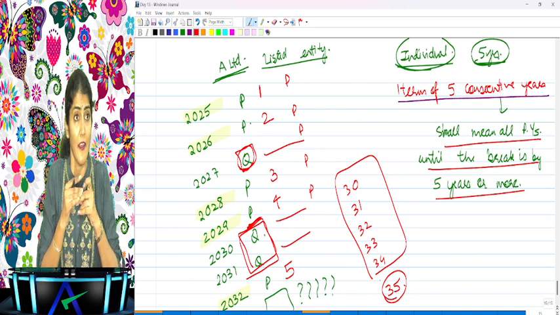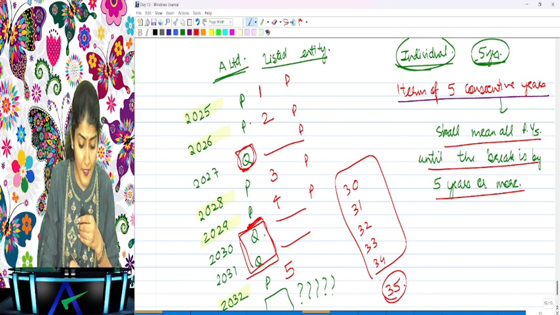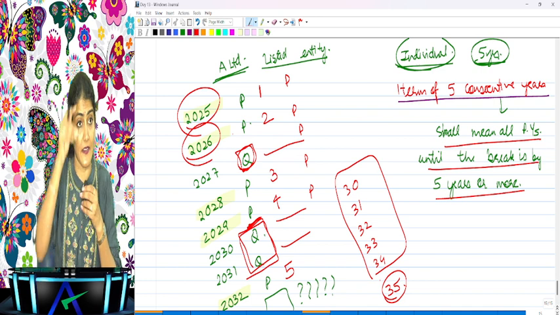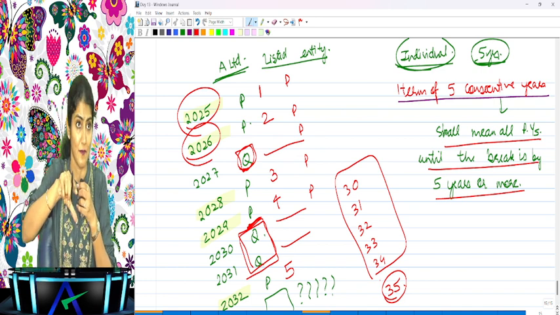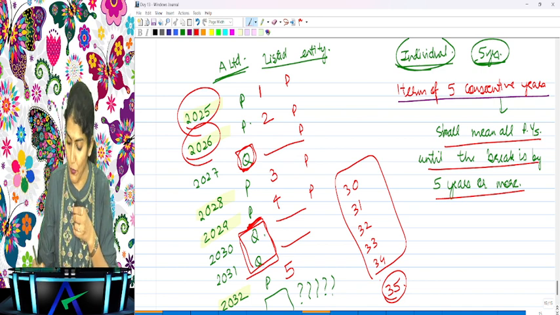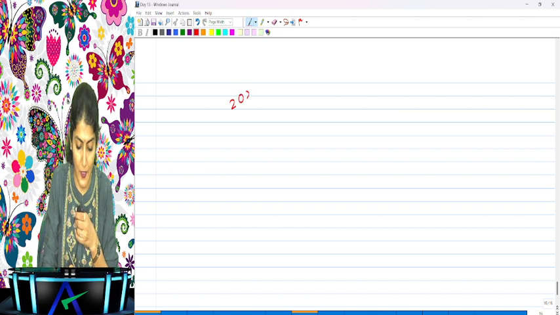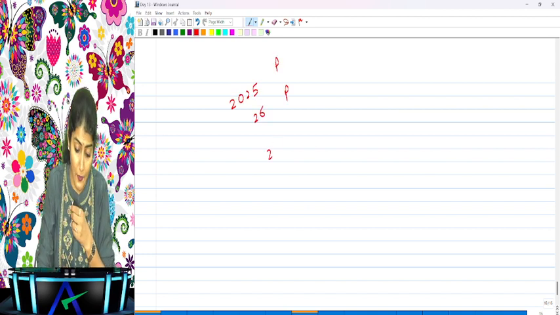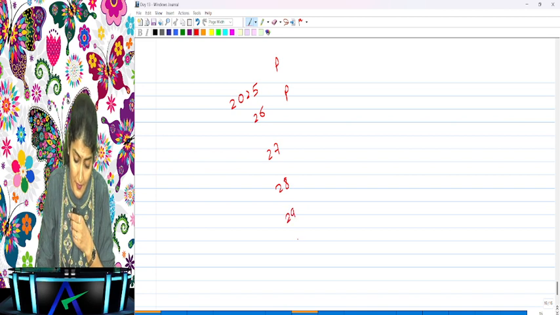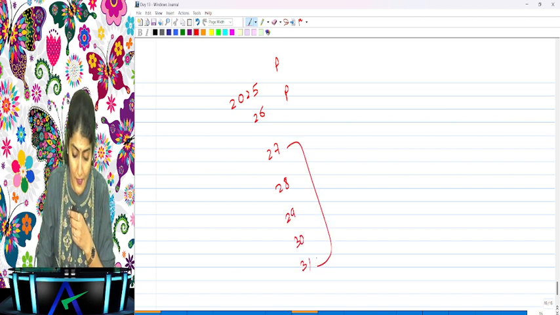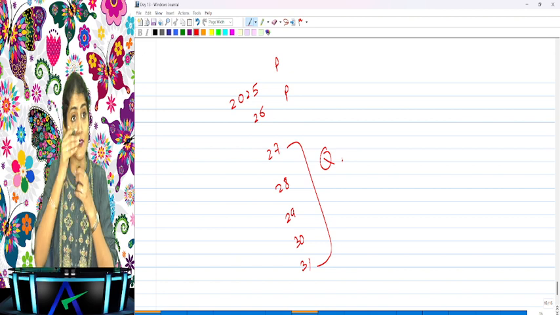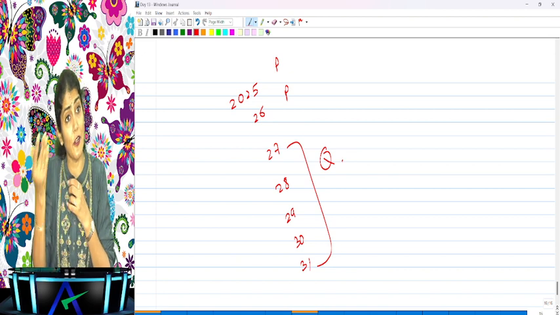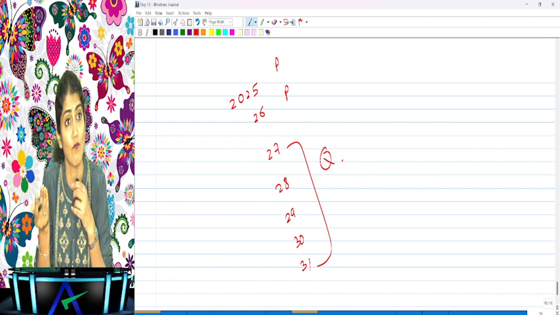Yes. That is allowed. See, after I do the audit for 25, 26, and I take a break of 5 years. I do the audit for 2025 and I do the audit for 2026. I do the audit for 2 years. And then 27, 28, 29, 30, 31. These 5 years I don't do the audit. Q is doing the audit. Now can I do the audit for 5 years? Yes.